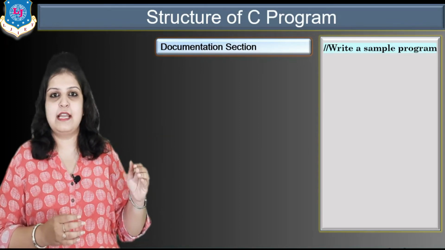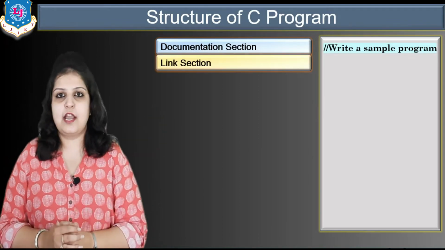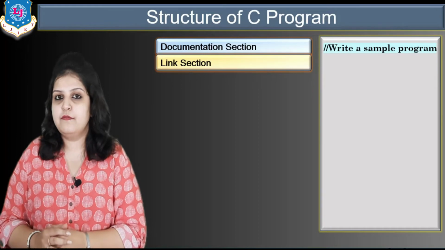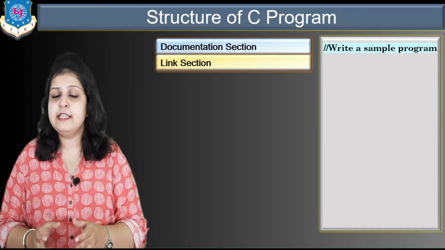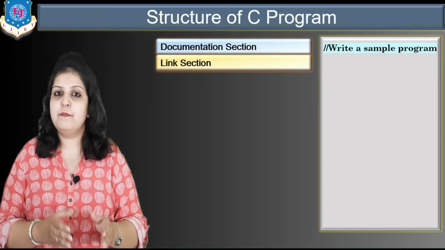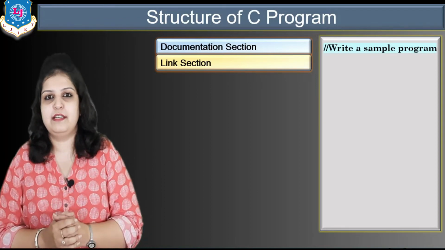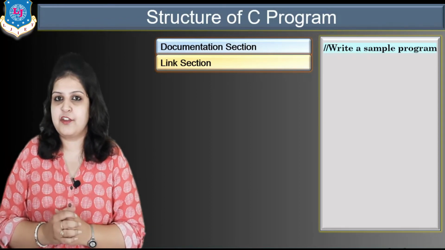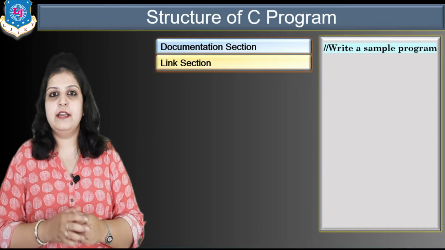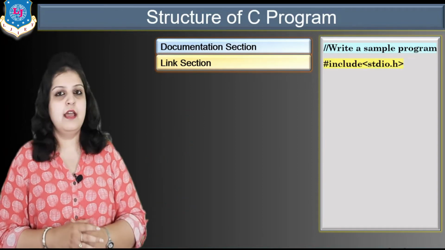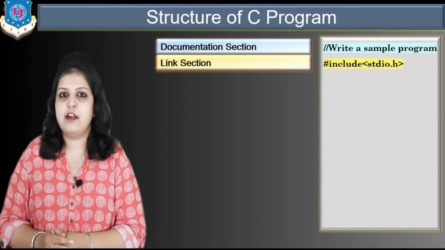Move to the second section, and that is the link section. What is the function of the link section? It is used to link our program to the system libraries, and it is a mandatory section. How can we write it? Just see the example: #include <stdio.h>.